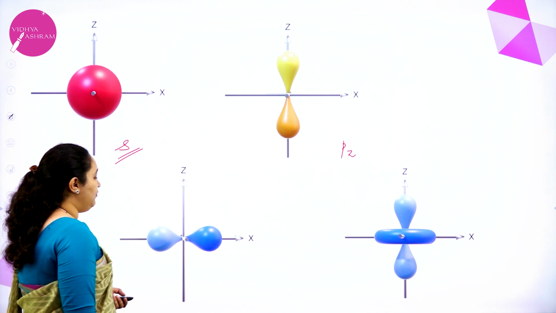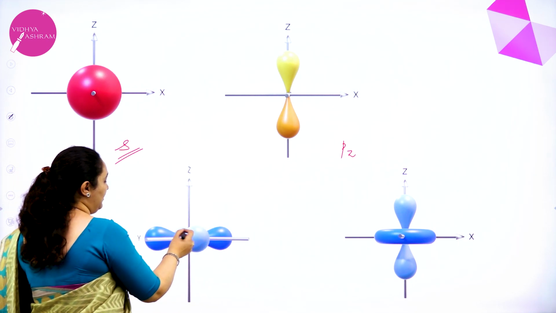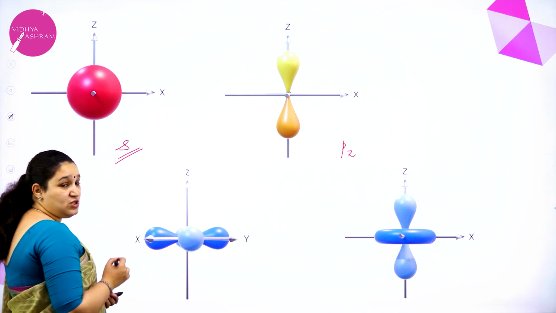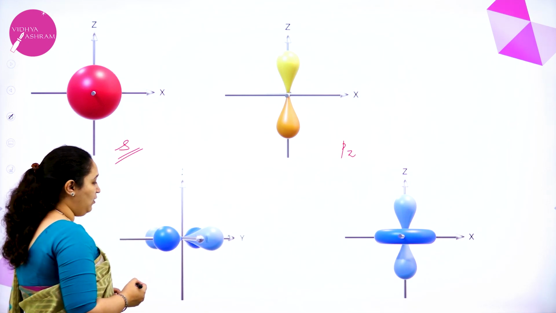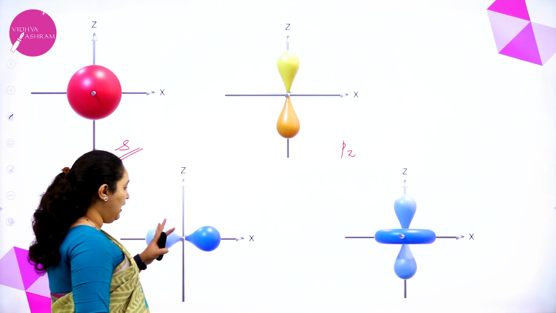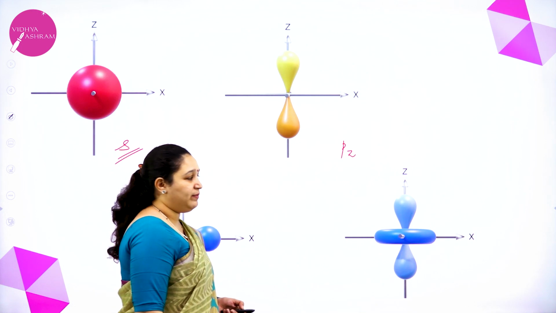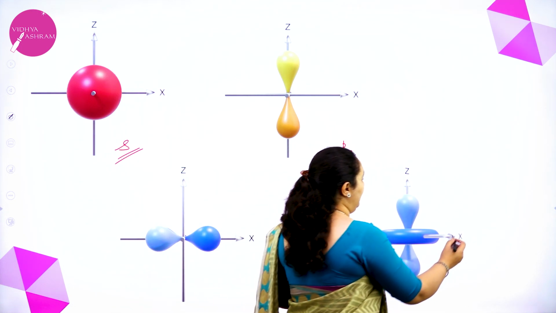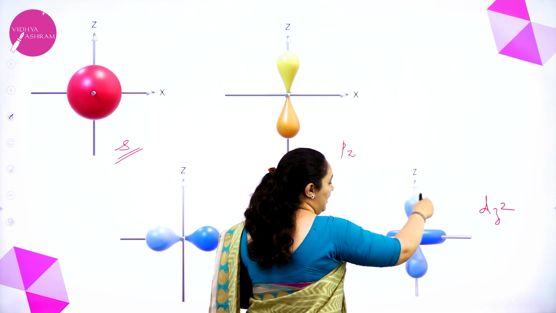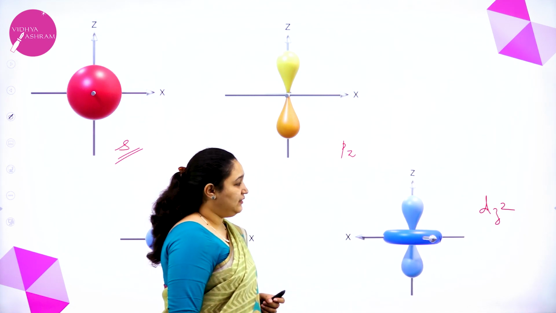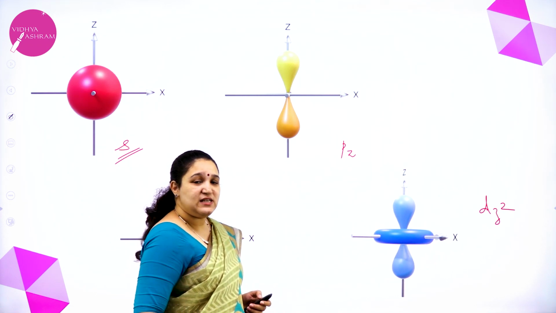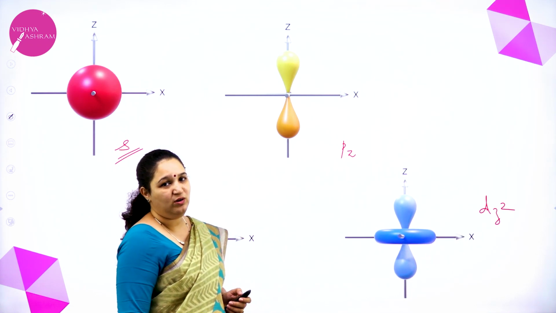Now d orbital, if you see, it is double dumbbell. You can see here 1 and 2. This dxy is present between y and x. Okay, this is dxy orbital, double dumbbell shape. Like this we have 3 more other than this, and one more d orbital which is present is dz square. I told you it is a little different, which has got one dumbbell and it has got a ring like structure around it, that is dz square. So that is about the shape of the orbitals. It's again a very important question for 1 or 2 marks.